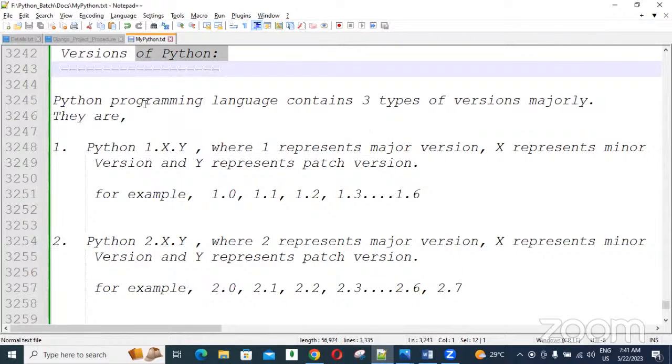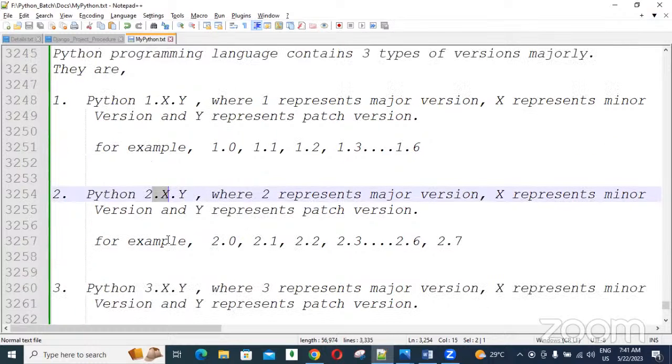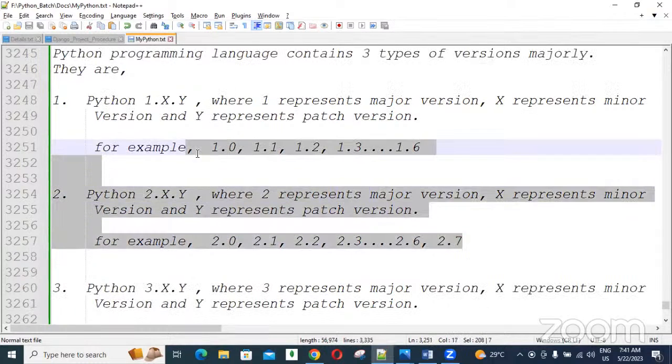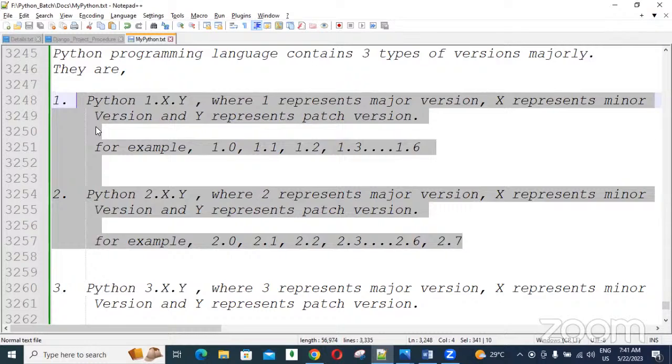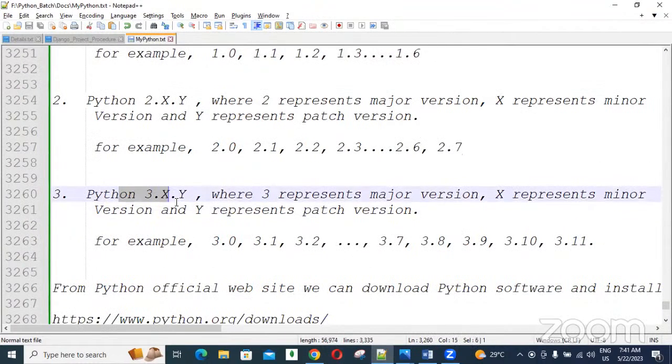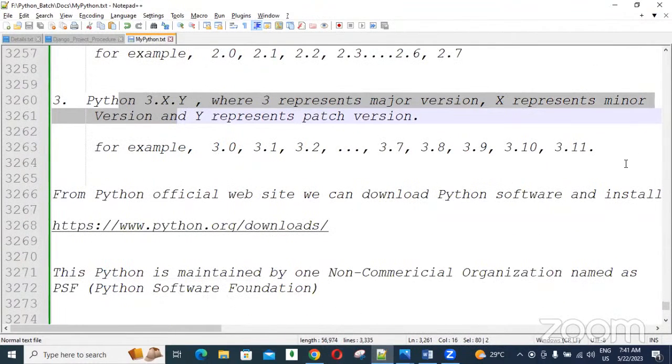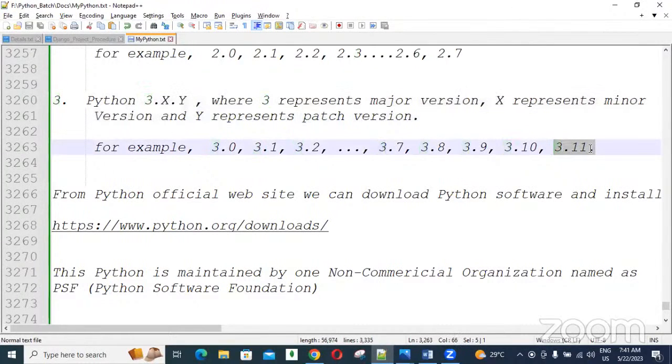Yes, the versions of Python. In Python we have different types of versions: Python 1.x, 2.x, many versions. Nowadays no one uses all these versions. Only Python 3.x versions are used, like 3.11 dot something. 3 is the major version, 11 is the minor version. Patch versions are not required to remember, only this version, the latest version right now.